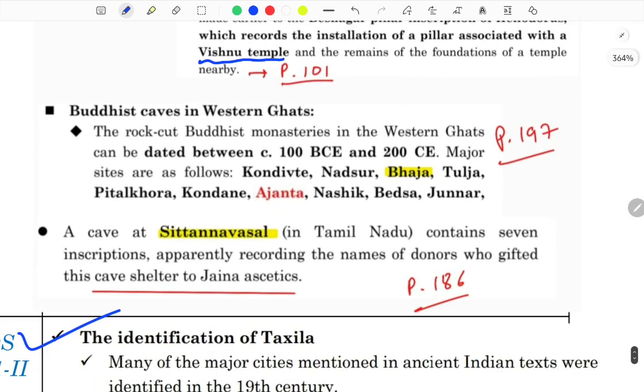Buddhist caves in the Western Ghats. There are many rock-cut Buddhist monasteries in the Western Ghats. Major ones are as follows: Kondivite, Bhaja, Ajanta, Nasik, Junnar. Junnar is also a famous cave. Pitalkhora, important. Kondane, Thanale, like this. A cave at Sittanavasal in Tamil Nadu contains seven inscriptions, apparently recording the names of donors who gifted this cave shelter to Jaina ascetics.